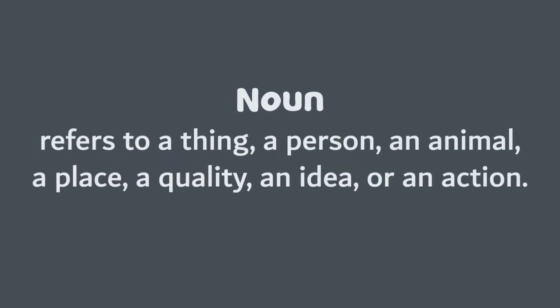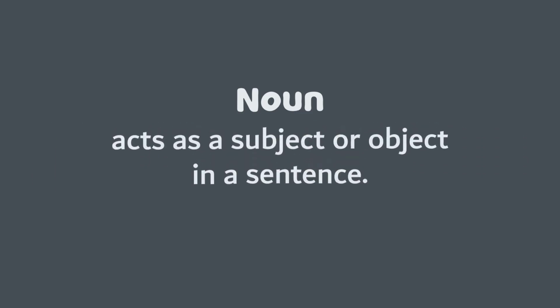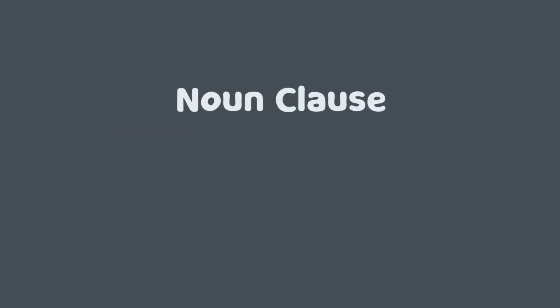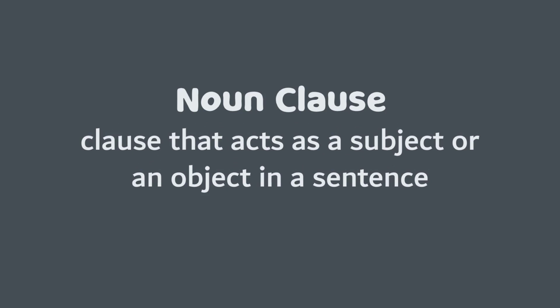Noun refers to a thing, a person, an animal, a place, a quality, an idea, or an action. Noun acts as a subject or object in a sentence. Thus, we can conclude that a noun clause is a clause that acts as a subject or an object in a sentence just like a noun phrase.